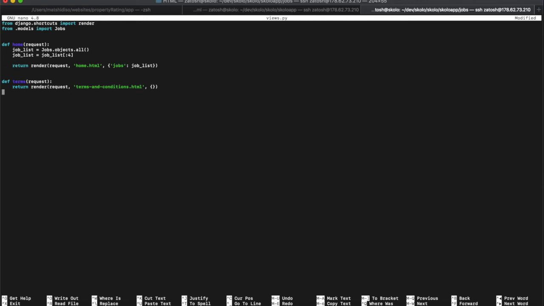Then we're going to write a new function for the detailed jobs page. For now I'm going to write a function-based view, but later on we'll maybe convert to a class-based view. Let's just work with the functions. We're going to call it job_list, like that, and it's going to take in the request. Everything else is going to pretty much remain the same.